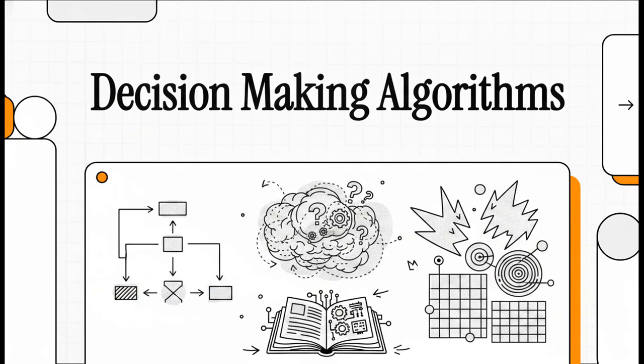Welcome to another Explainer. I'm so thrilled you're here today because we are tackling something incredibly fascinating. We're looking at the invisible, highly structured architecture that quite literally runs our modern world. Have you ever wondered how machines actually manage to make complex, calculated choices when the real world they operate in is completely chaotic, messy, and totally unpredictable? Well, that is exactly what we're unraveling today, looking at foundational concepts from the textbook Algorithms for Decision-Making.